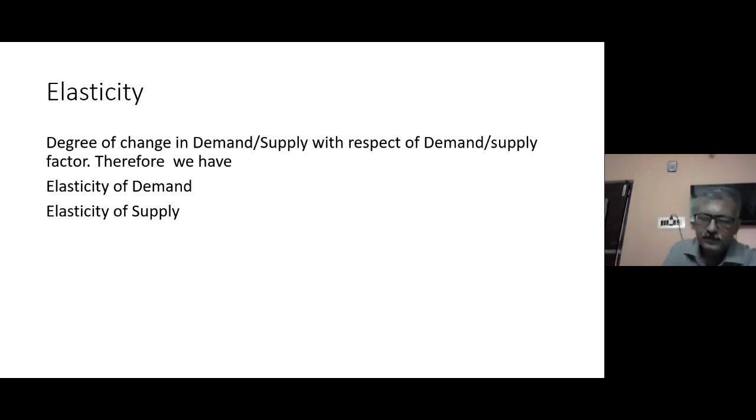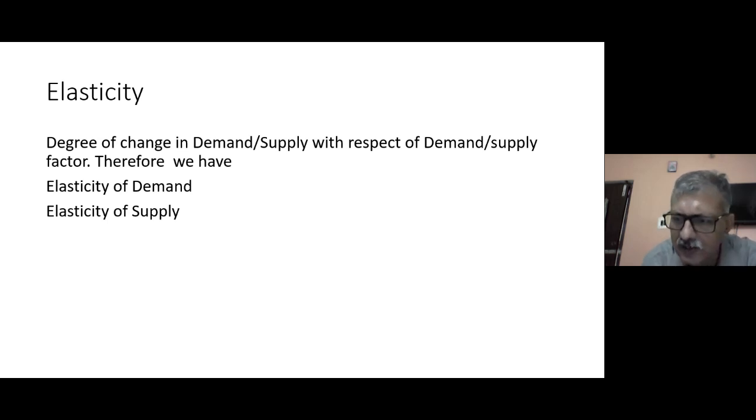In case of demand elasticity, if we change the price of a commodity, what would be the change in the quantity demanded? And if we change any other determinant of demand, like the income of the consumer, if the income is increased, what will be the change in demand?